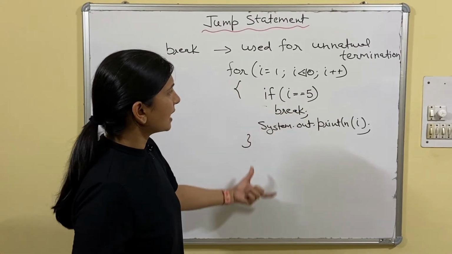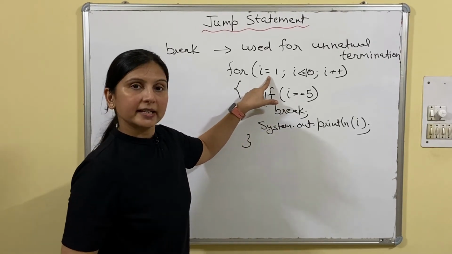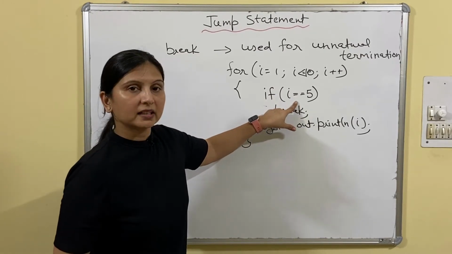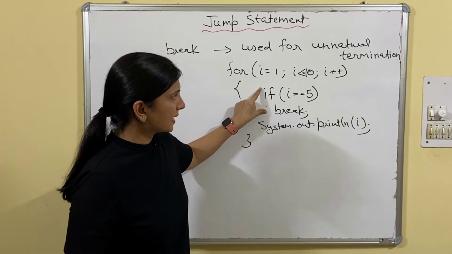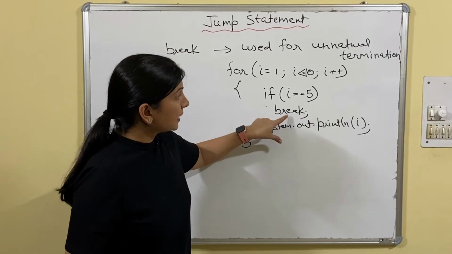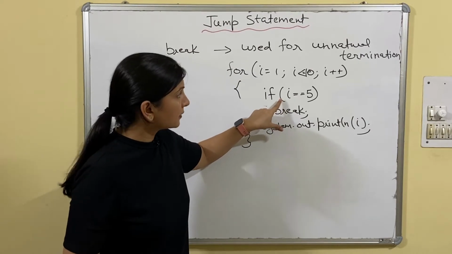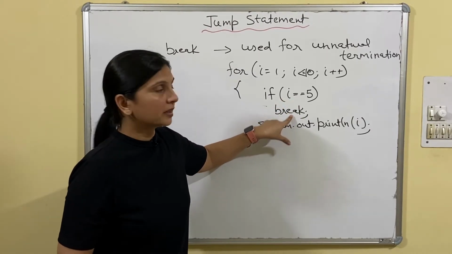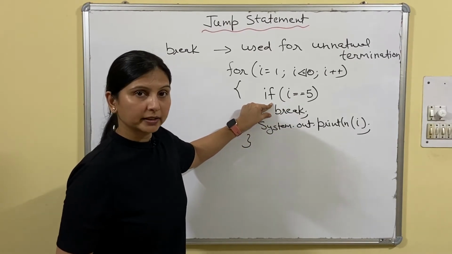So what will be the output of this? Initially i equals 1. Then it will check i equals 5, no. Then the break will not be executed. Break is a statement along with a condition. If the condition is true, then the break executes. If the condition is false, then this statement will not be executed.